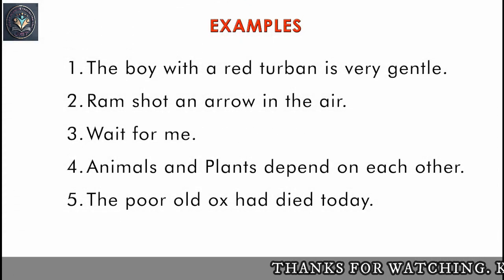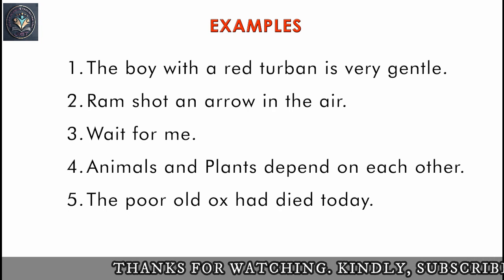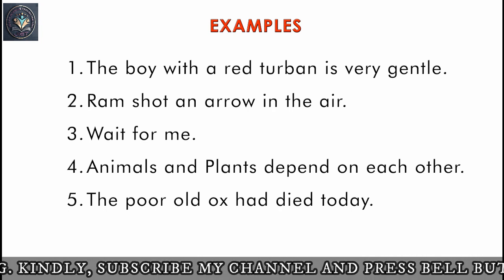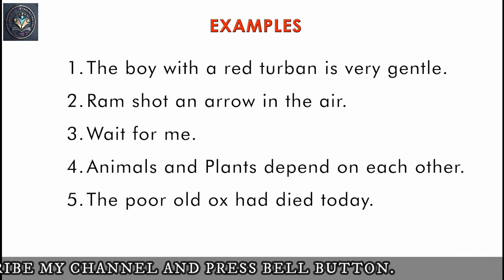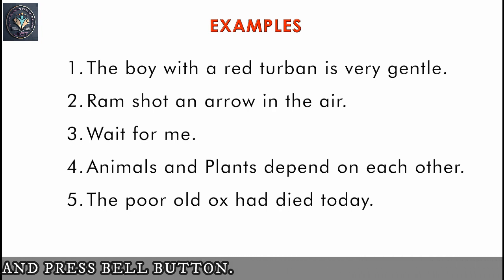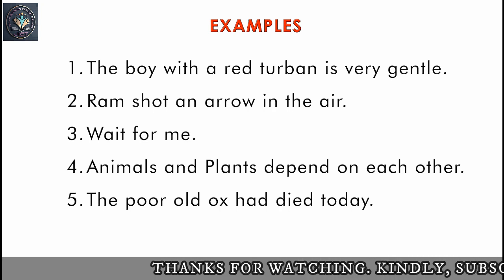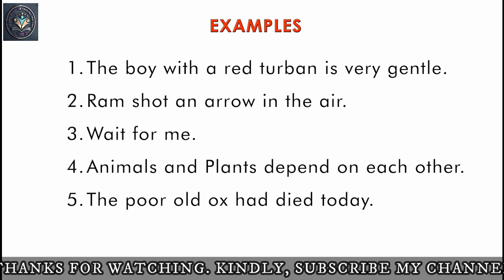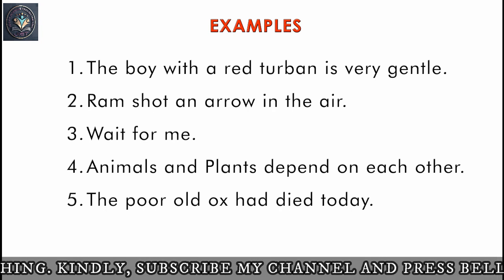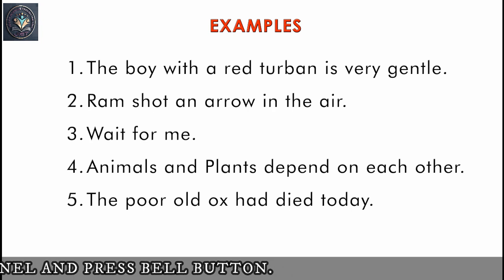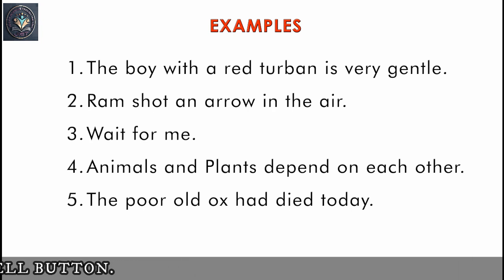Now let's revise the lesson by examining few sentences. First, the boy with the red turban is very gentle. The boy with the red turban is the subject, is very gentle is the predicate. Second, Ram shot an arrow in the air. Ram is the subject, shot an arrow in the air is the predicate. Third, wait for me. Since it is an imperative sentence, the subject is you and the predicate is wait for me.